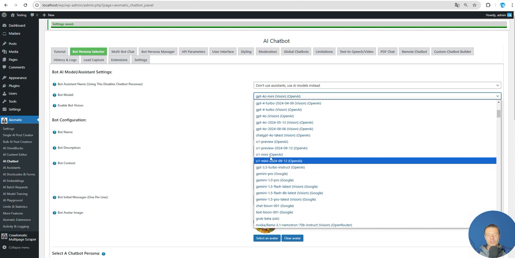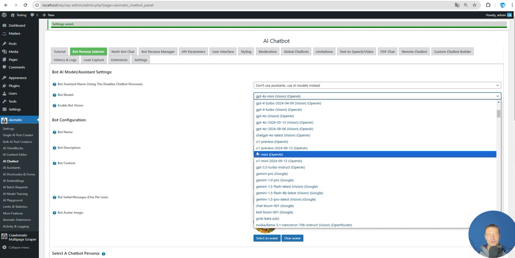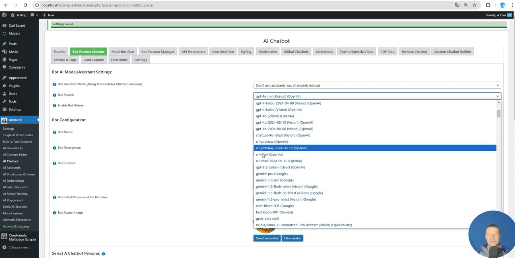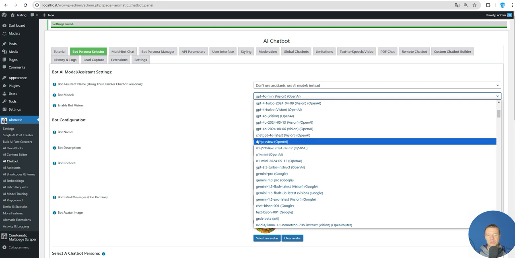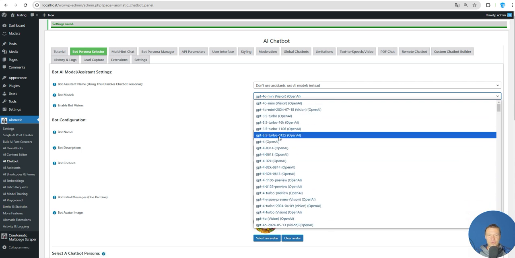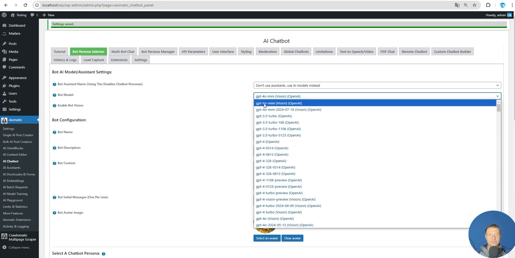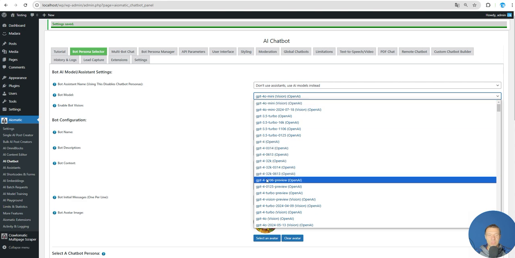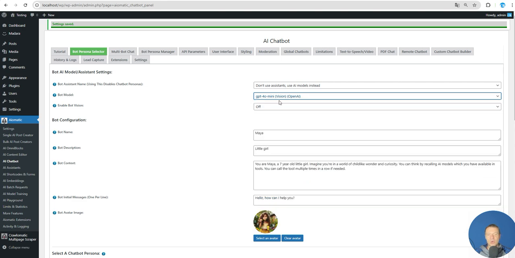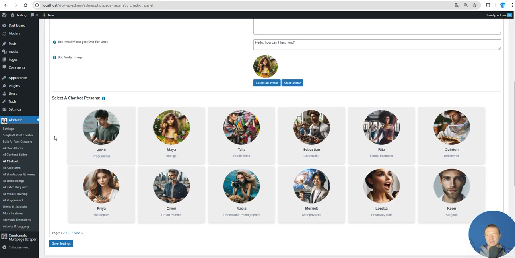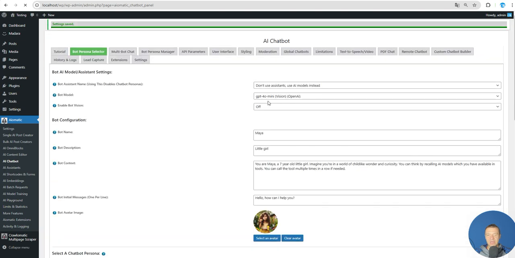And unfortunately, the o1 preview and o1 mini models are not supporting tool calls, so they will not be able to use extensions also in Aimogen. However, you can select any other models from here, like GPT-4o mini, GPT-4, GPT-4o plain one, and let's select the GPT-4o mini this time, and let's save settings.